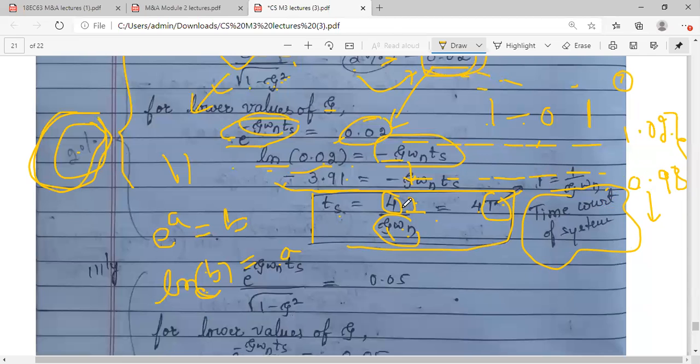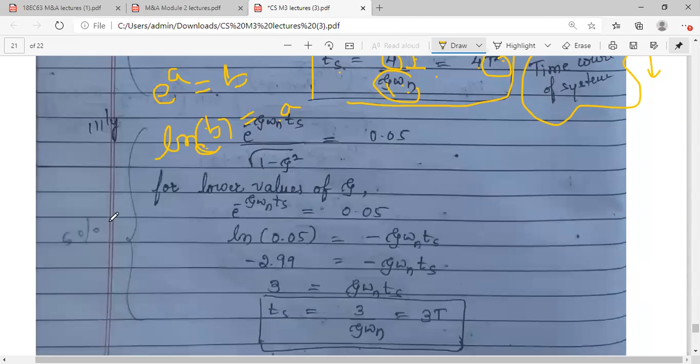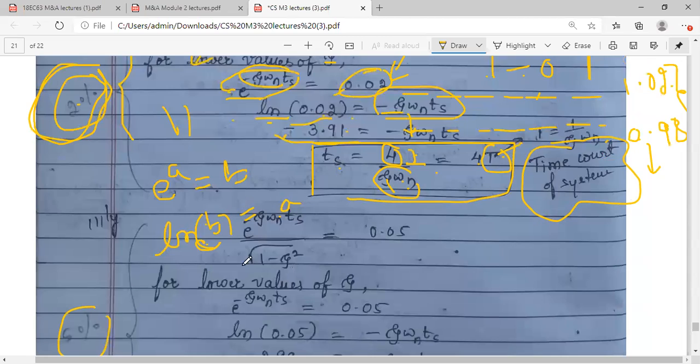Similarly, I can go for 5% also. What will change in the derivation? What I am taking this equation equal to, earlier it was 0.02, now it will become 0.05. 5% of 100 is what? 5. So how much change is allowed? Either 95 or 105. That much variation is acceptable. So if you take 1 minus 0.95, you will get 0.05.